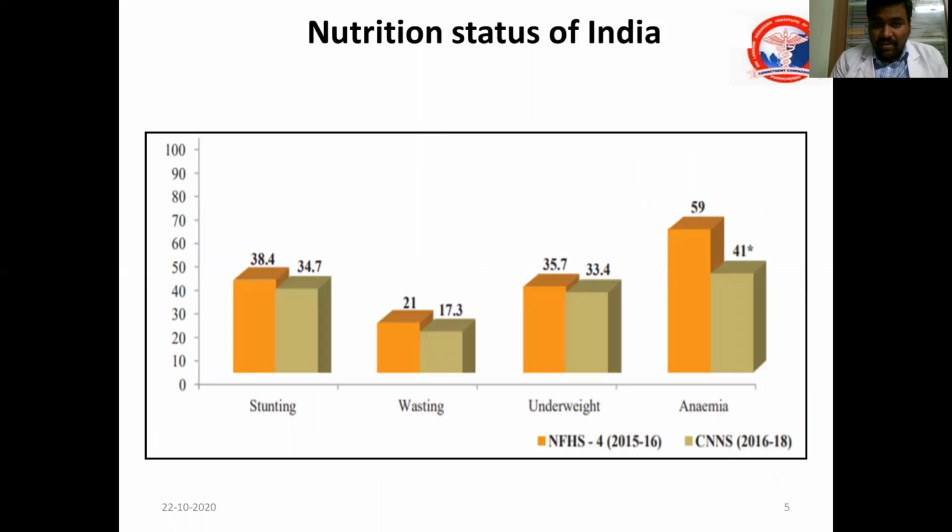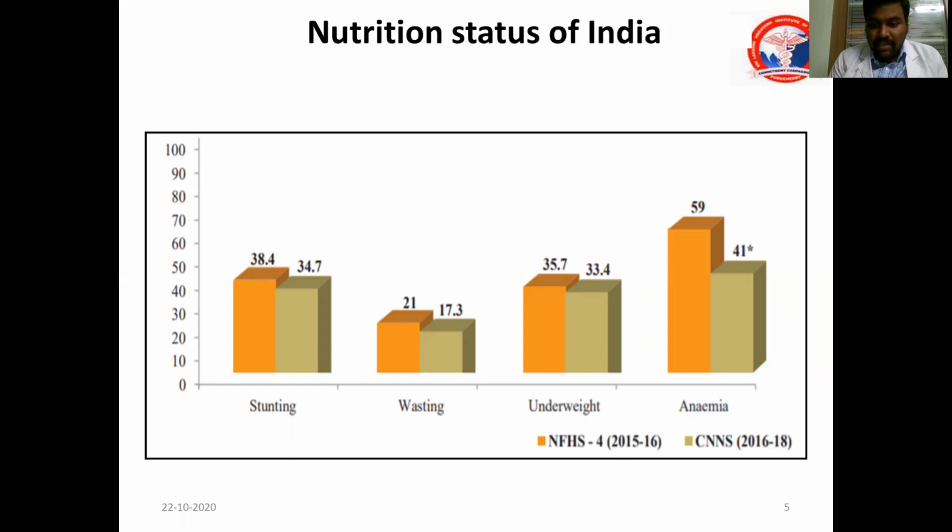Now, when we see the current status of India with respect to nutrition, around 38.4% of children under 5 are stunted, that is height for age below the 3rd percentile.